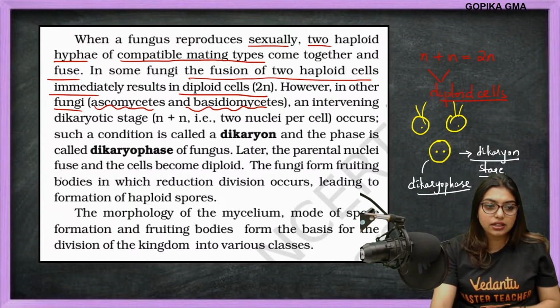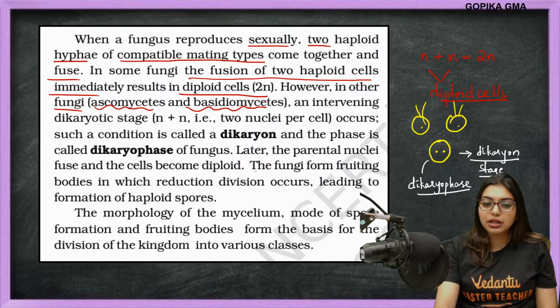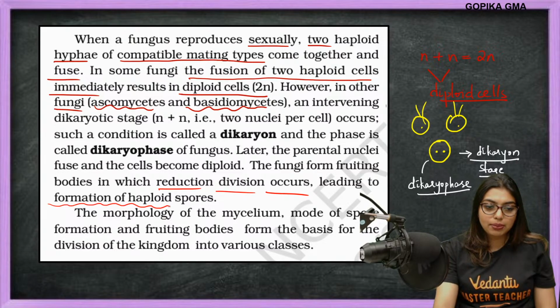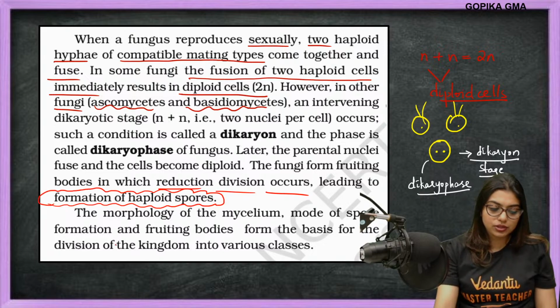Later the parental nuclei fuse and the cells become diploid. The fungi form fruiting bodies in which reduction division occurs, leading to the formation of haploid spores. Formation of haploid spores.